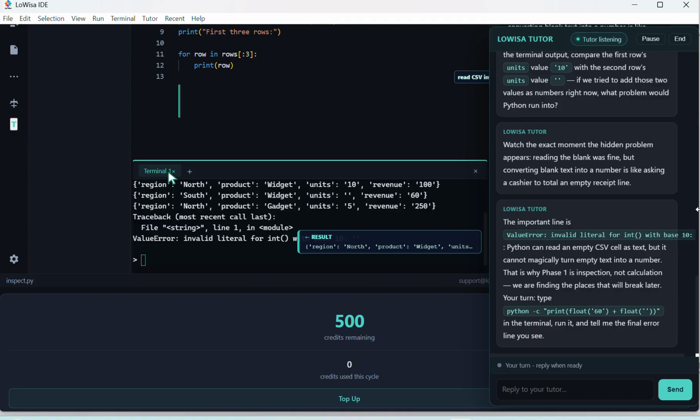Your turn. Type python -c "print(float('60') + float(''))" in the terminal. Run it and tell me the final error line you see. That terminal highlight landed on the earlier row output, not your new hands-on run yet. Your turn. Type the same command in the terminal. Press enter and tell me the final error line you see.